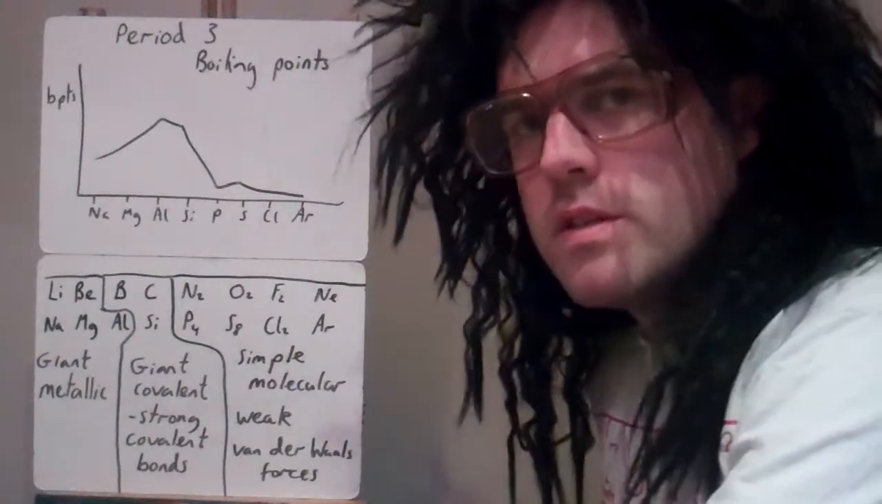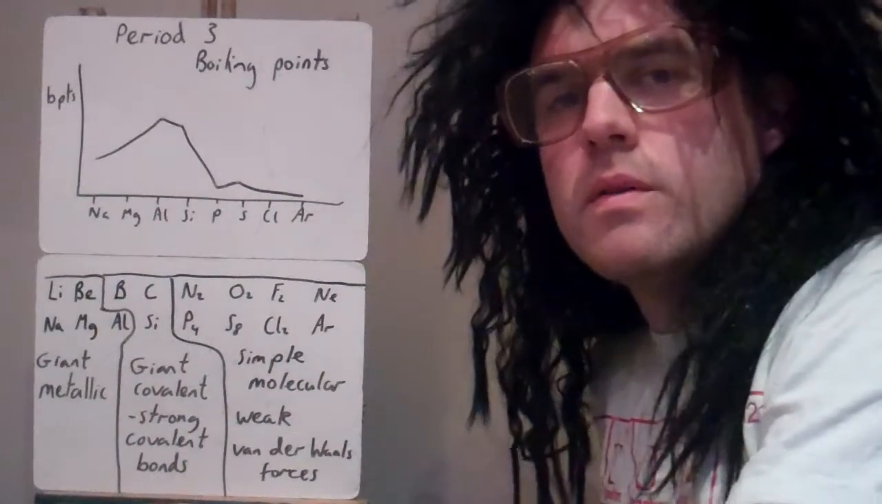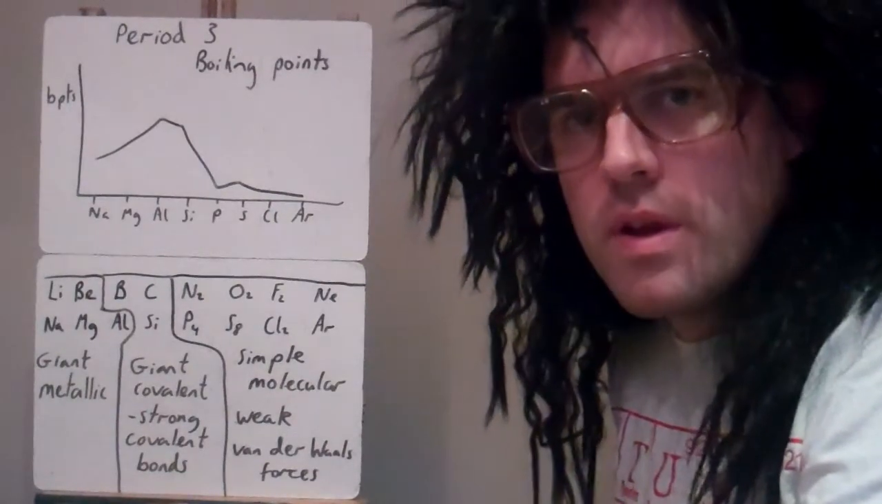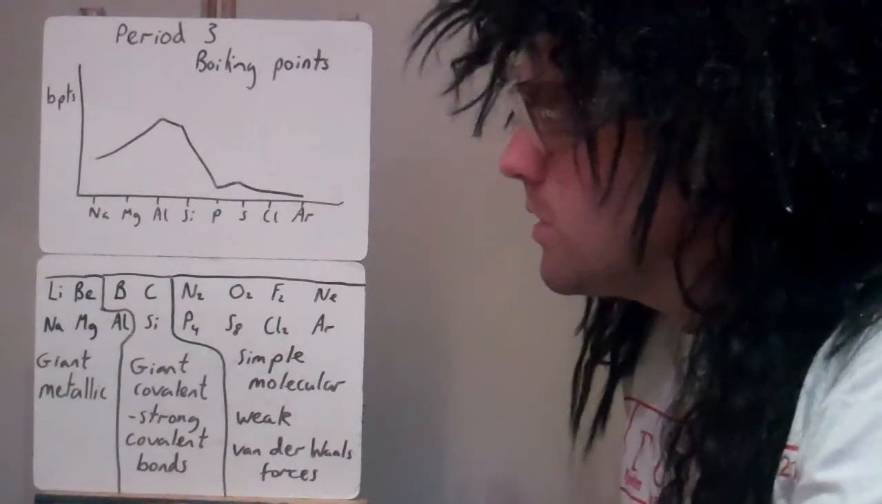Okay, we're looking at trends in boiling points across periods now. The ones that they're going to ask you about in the exam will be period 2 and 3. So we don't really look at the transition metals, so just period 2 and 3. So for example, here's period 3.